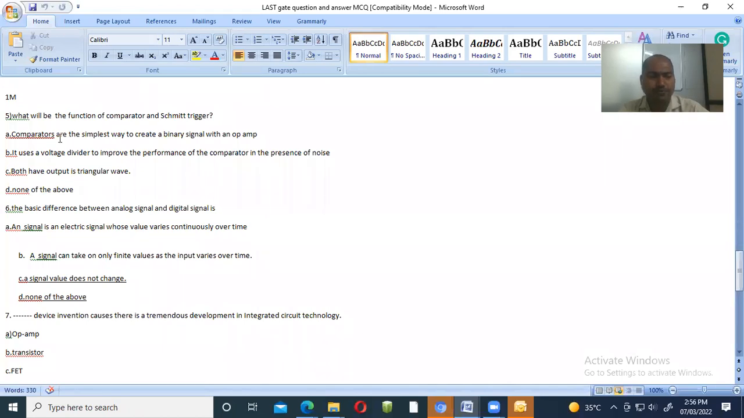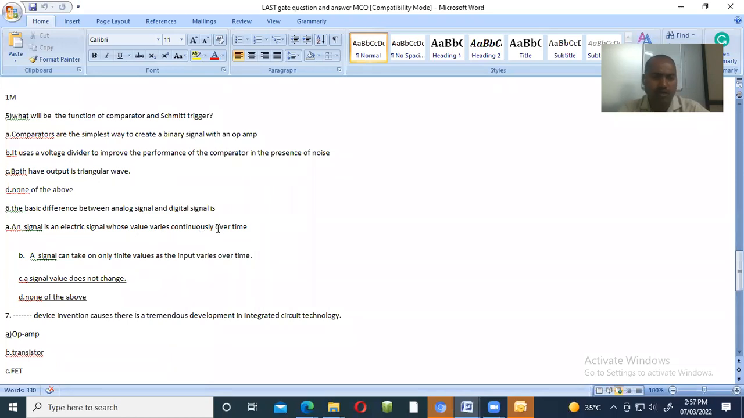Okay, first answer. Now see the basic difference between analog signal and digital signal. What do you mean by an analog signal? The signal which changes with respect to time is called an analog signal. A digital signal is the signal which changes with two distinct levels, that is 1 and 0. Now see the option we have: an analog signal is an electric signal whose value varies continuously over time.